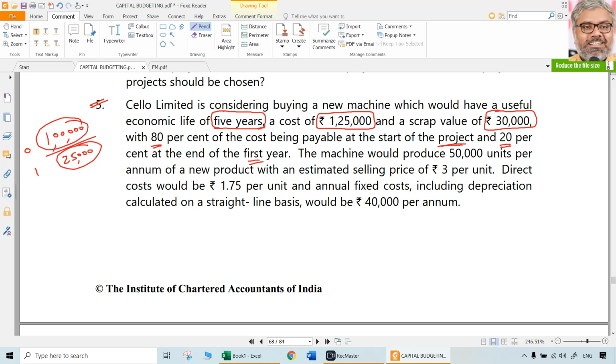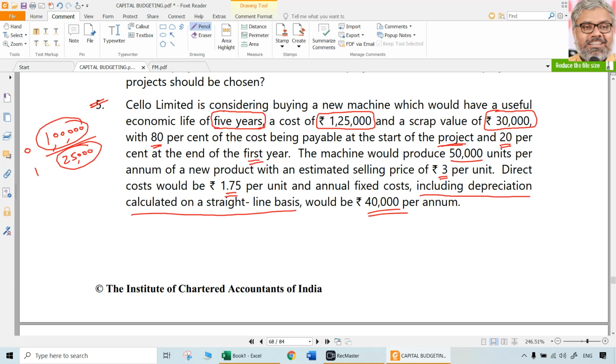And the machine would produce 50,000 units per annum of a new product with an estimated selling price of 3 rupees per unit. Direct costs will be 1.75 per unit, and annual fixed costs, including depreciation calculated on straight line basis, would be 40,000 rupees per annum.